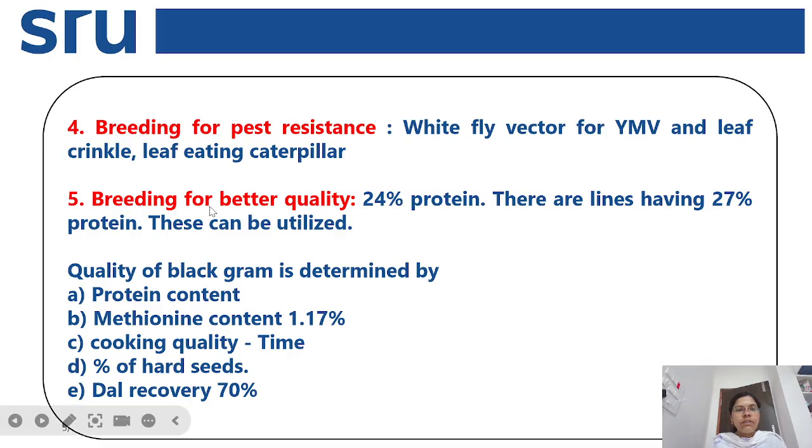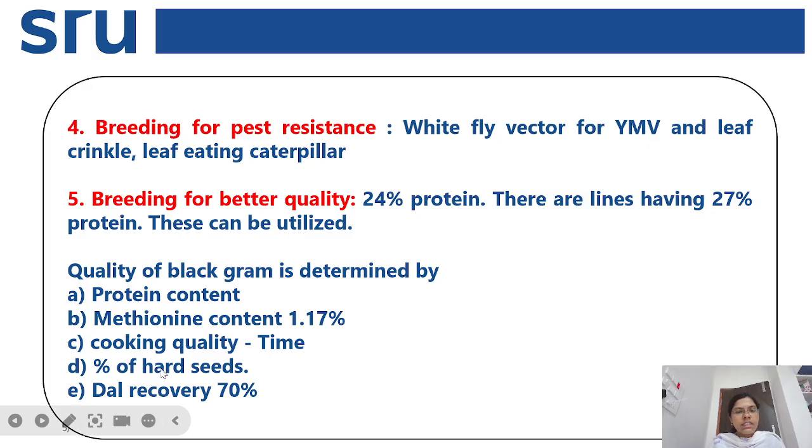And next is breeding for better quality. Generally, the black gram has around 24% protein content. So those lines which have around 27% protein can be utilized. Here the quality of the black gram is determined based on the protein content, methionine content, that is 1.17%, and next based on the cooking quality, based on the duration of time we can decide the quality of the black gram.